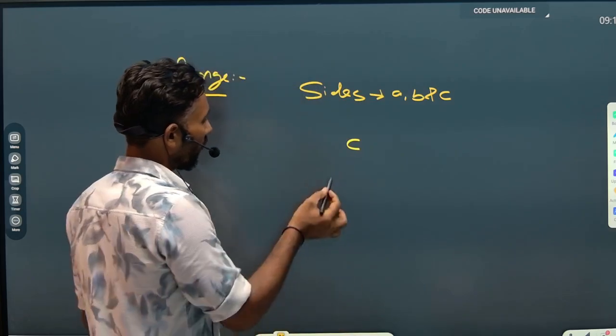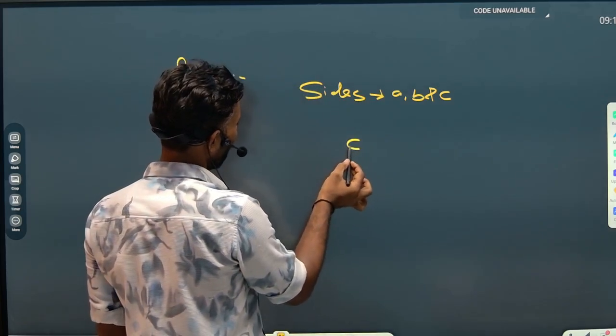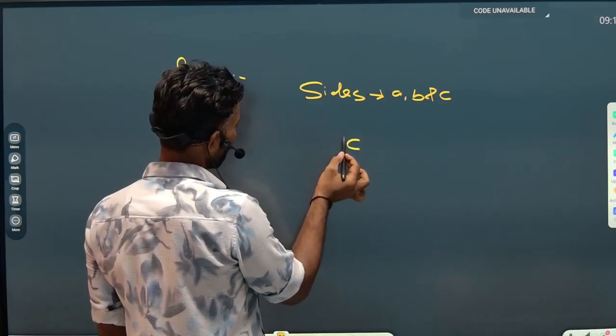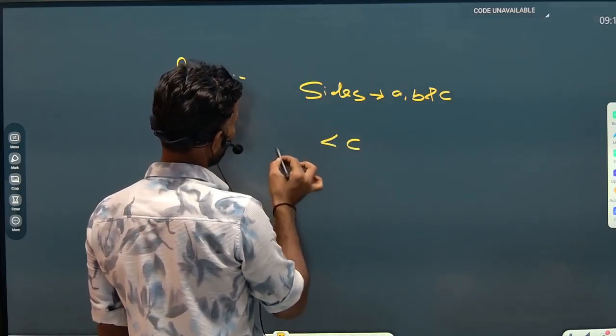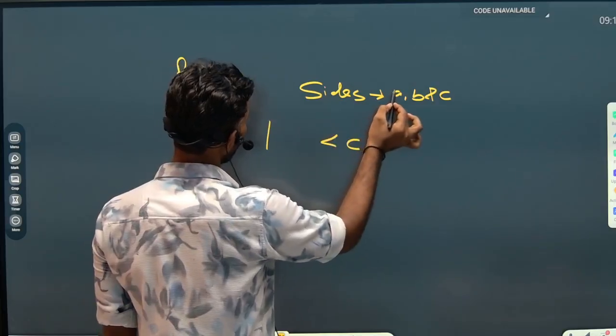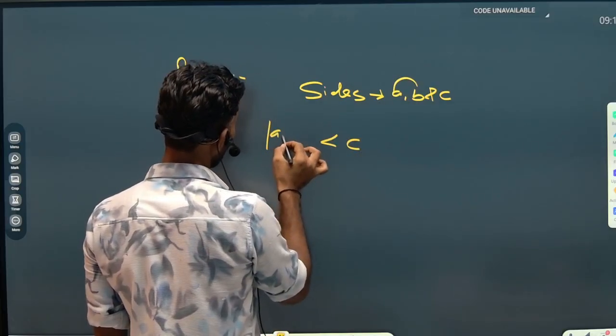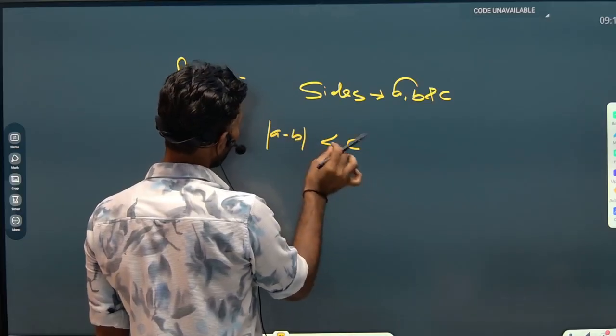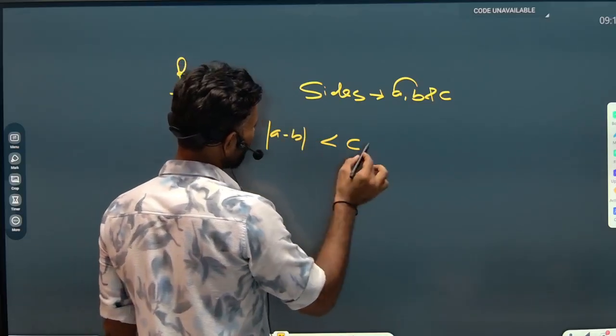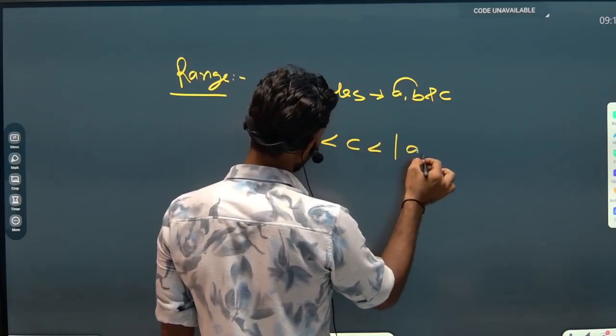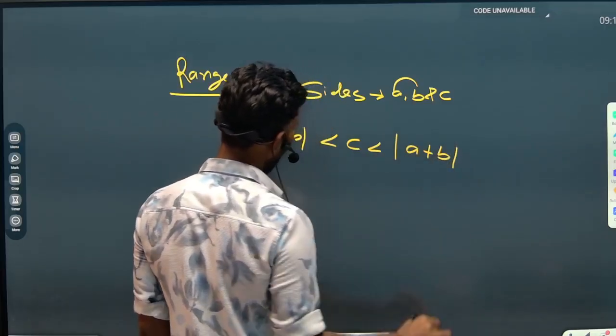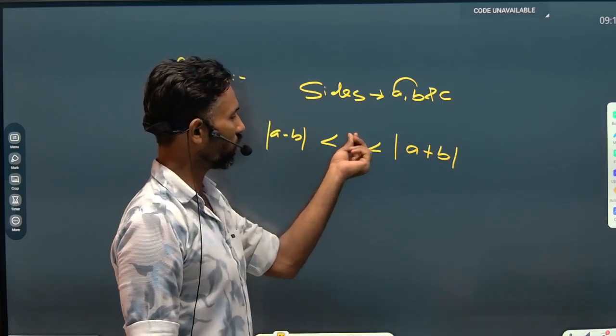Here I'm talking about the side having length C. So C must be greater than the difference of the remaining two sides, A minus B, and C will be less than the sum of A and B. So I can easily calculate the range of side C.